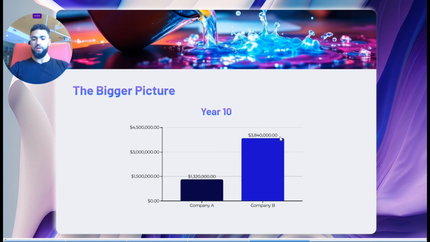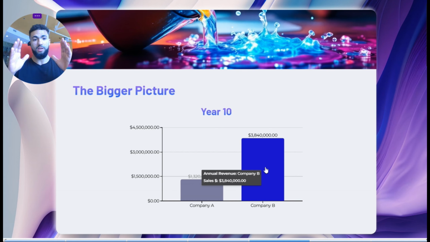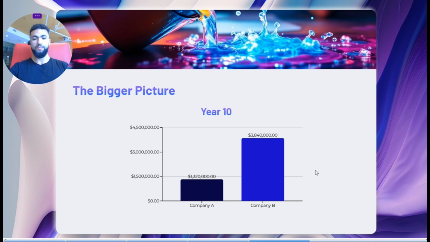So how about a 10 year time span? This is what happened if you have a 30% closing rate, company A, and a 60% closing rate, company B, right? Again, just to remind you, they spend the same, they invest the same budget into advertising, they get the same results, the same strategy, the same campaigns. What changes here is the sales. So you can see here clearly what kind of impact sales have on your revenue directly, right?